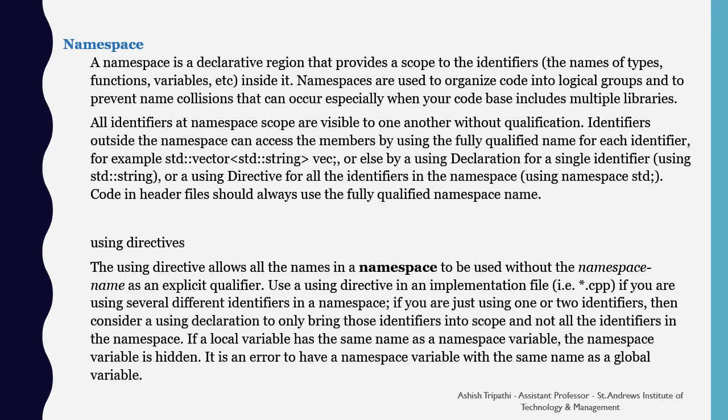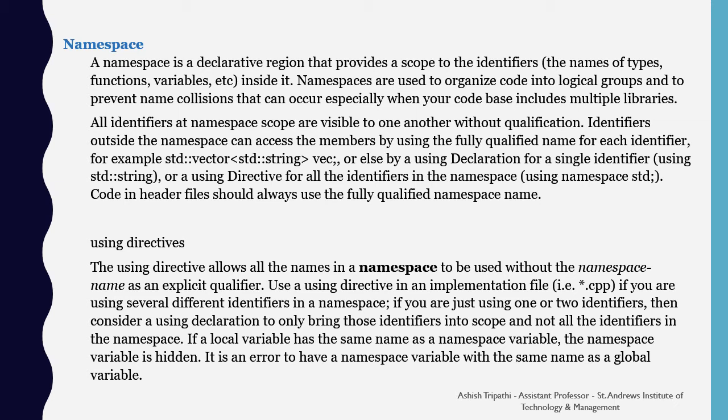Namespace. A namespace is a declarative region that provides a scope to the identifiers, that is the names of the types, functions, variables, etc. inside it. Namespaces are used to organize code into logical groups and to prevent name collisions that can occur, especially when your code base includes multiple libraries.